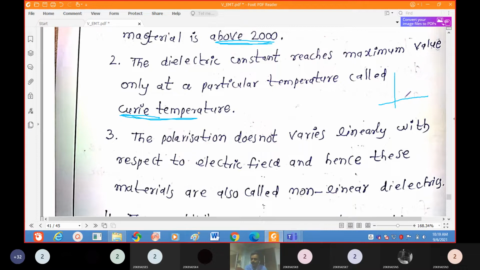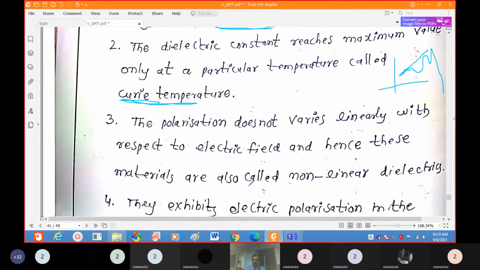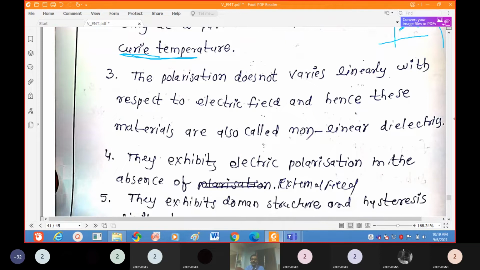But with increasing temperature, it will not increase linearly. Linear means a straight line, but it will not increase linearly. It may increase up and down, and at a particular temperature it suddenly decreases. That means it is not increasing linearly. Hence these materials are also called non-linear dielectric materials. The dielectric constant is not increasing linearly with increasing temperature; at a certain point it will be maximum.